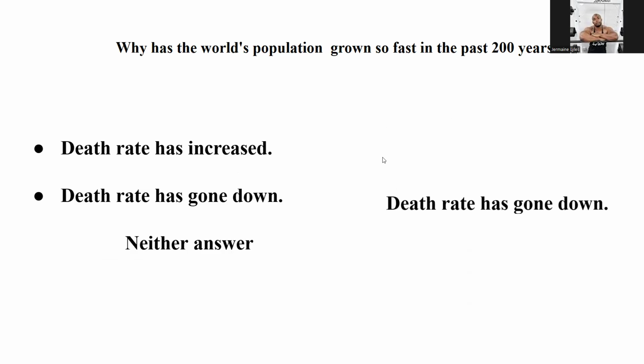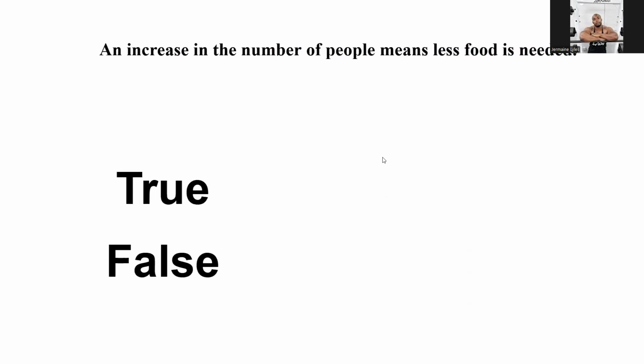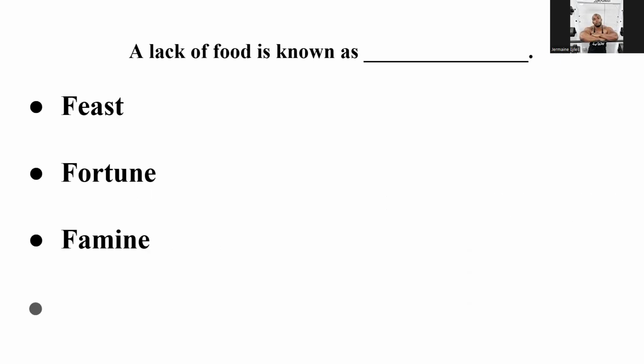Why has the world's population grown so fast in the past 200 years? Because the death rate has gone down. An increase in the number of people means less food is needed. So more people, that means less food is needed. Is that true or false? That is false. A lack of food is known as a what? Remember, a feast is a lot of food, plenty of it. But a lack of food is a famine. A famine.